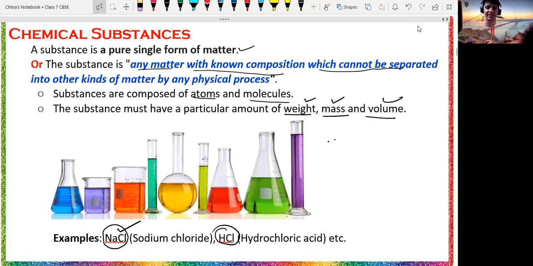We have many substances. Like we have H2SO4, which is called sulfuric acid. Here we have CH3COOH, which is acetic acid. You know, acetic acid, a 4 to 6% solution in water, is called vinegar.